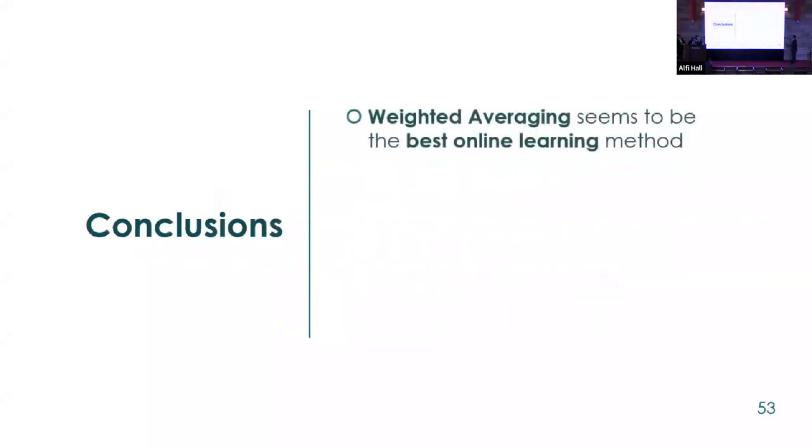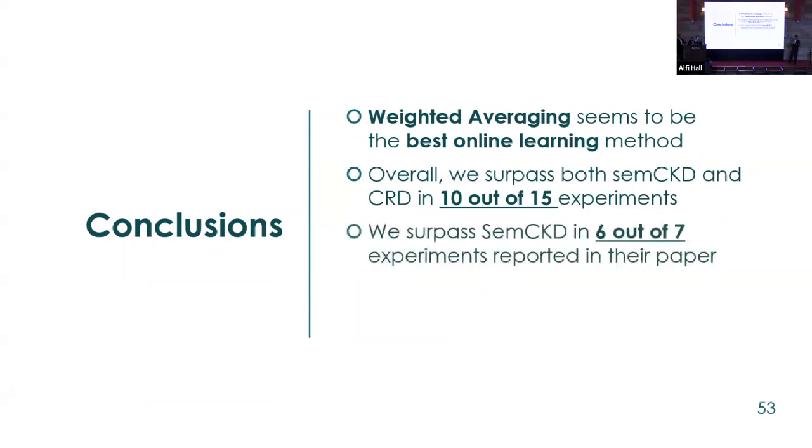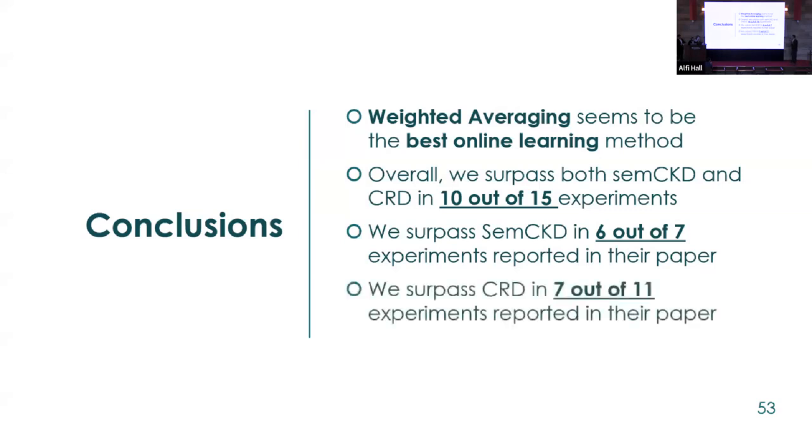And now let's move on to summing up our findings. The first finding is that weighted averaging is the best online learning method from the results we had. And overall, in the 15 experiments, we surpassed both SimCKD and CRD in 10 out of the 15 experiments. Now let's look at detailed results compared to SimCKD and CRD alone. We surpassed SimCKD, which is the state of the art in feature knowledge distillation, in 6 out of the 7 experiments they have reported in their paper. As for CRD, we have outperformed them in 7 out of the 11 experiments they report.